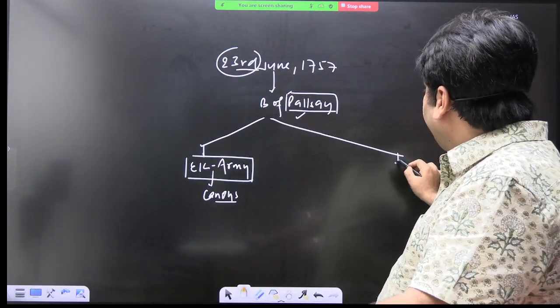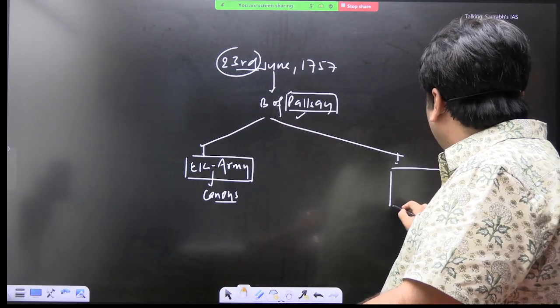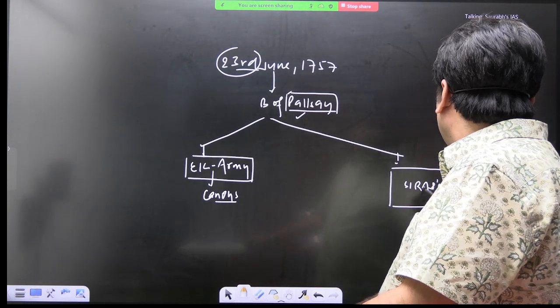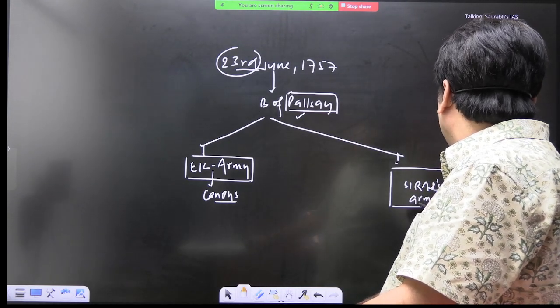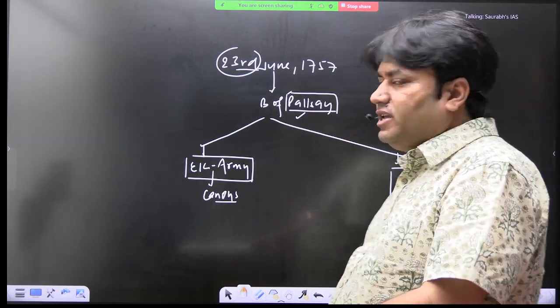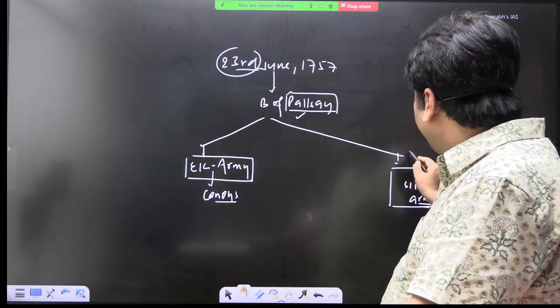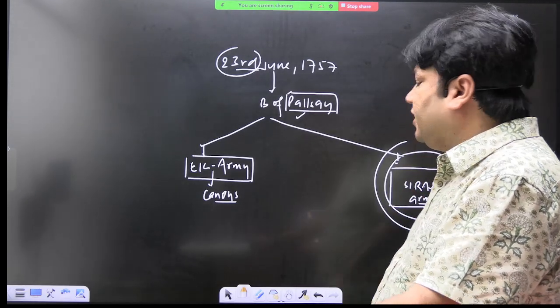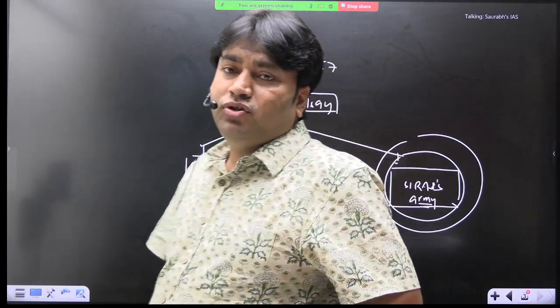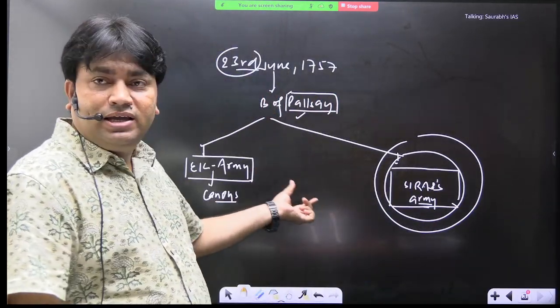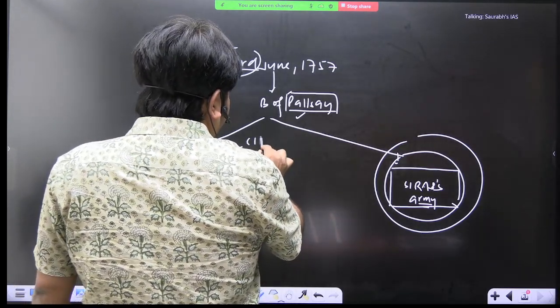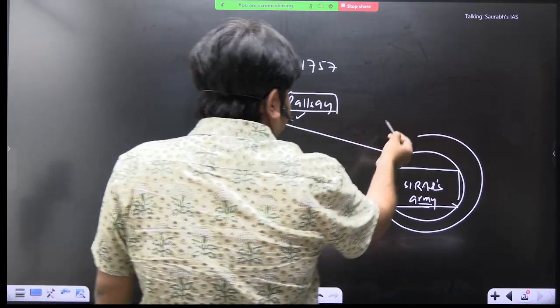And on the other side there is Siraj's army, and the size of Siraj's army was larger than the EIC army. So this army was bigger in comparison to the East India Company army, and both the forces will meet at Plassey. Here the forces are led by Clive, and here the leader is Siraj.